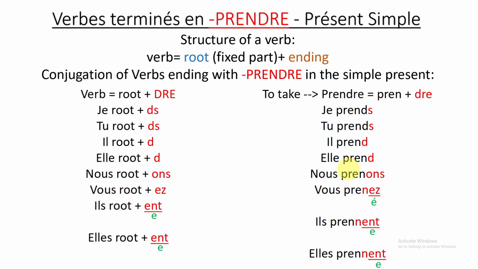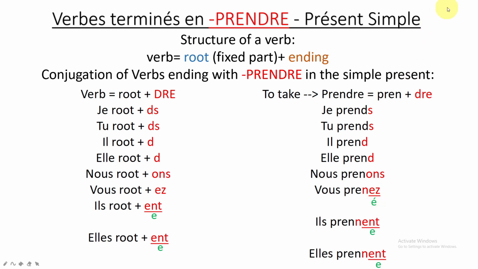Now, for nous, I'm not pronouncing the S. So, nous prenons. Can you please repeat? Nous prenons. Very good. So, don't pronounce the S. Now for vous, EZ at the end is pronounced E, E accent aigu.